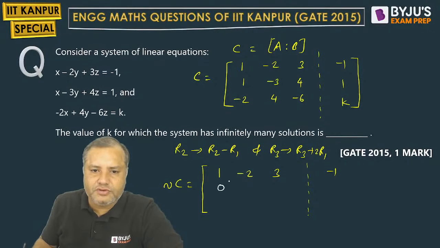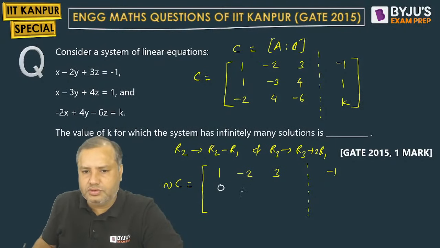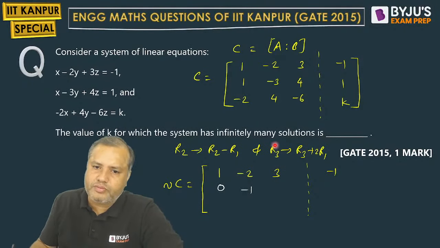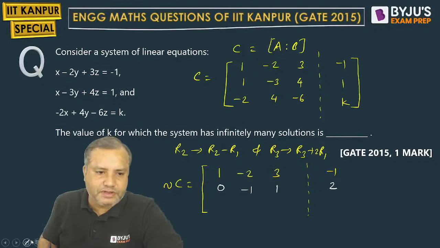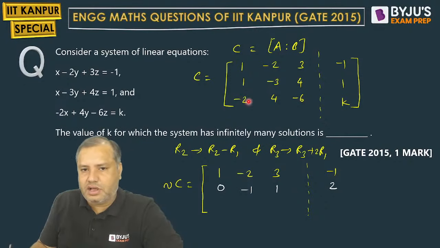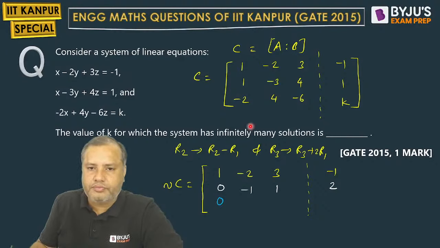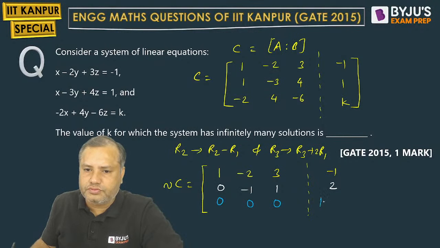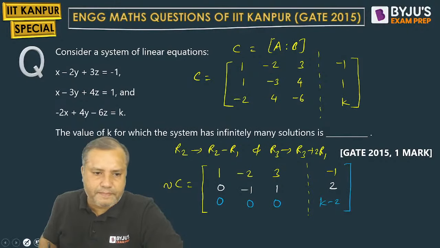So 1 minus 1 will be 0. Minus 3 plus 2 will be minus 1. 4 minus 3 will be 1. 1 plus 1 will be 2. Now R3 plus 2R1. Minus 2 plus 2 will be 0. 4 plus 4 will be 0. Minus 6 plus 6 will be 0. And what? R3 plus 2R1 gives k minus 2. This is very simple, na? It is very easy now.